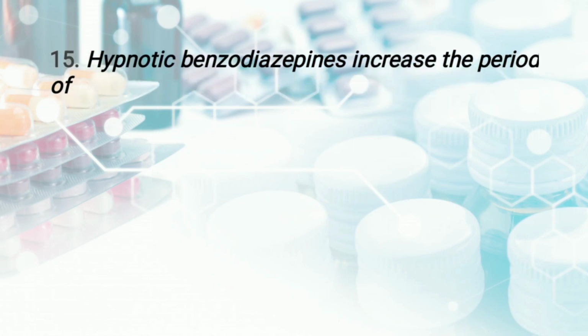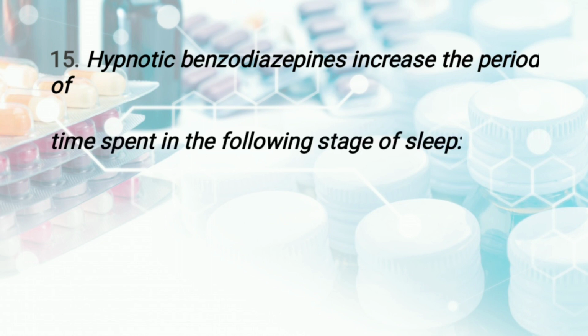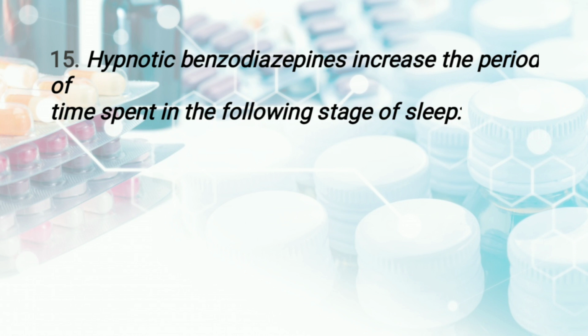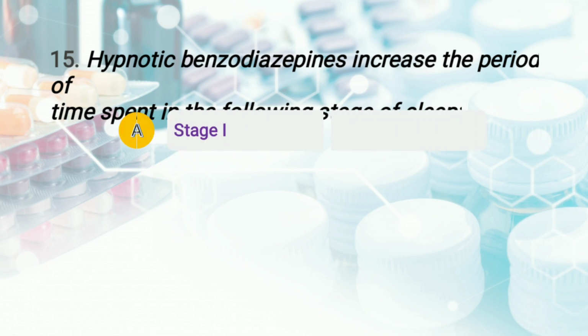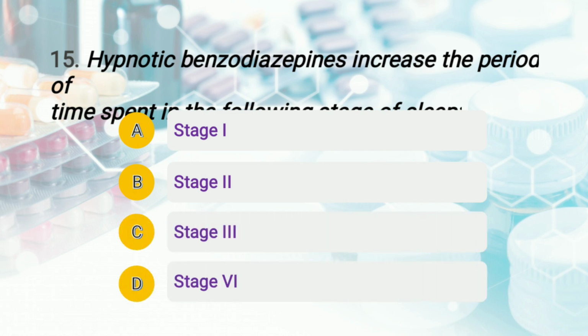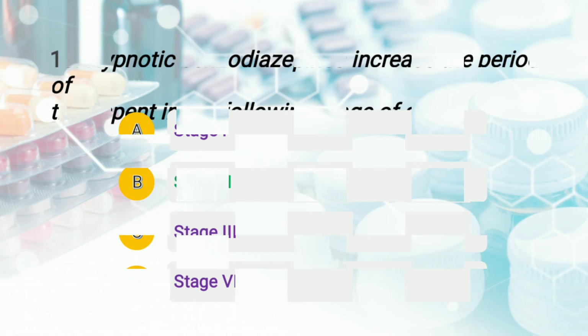The question is, hypnotic benzodiazepines increases the period of time spent in following stage of sleep. The options include stage 1, stage 2, stage 3 and stage 4. So students, you should know that hypnotics are the drug which produces sleep resembling to that of natural sleep, whereas sedatives are drug which reduces excitement without producing sleep. Okay, and these hypnotic benzodiazepines, they increase the period of stage 2. Okay, next question.